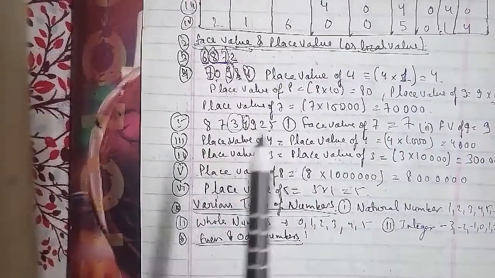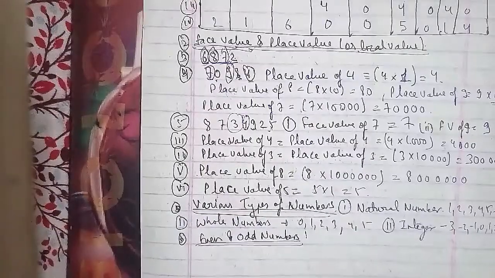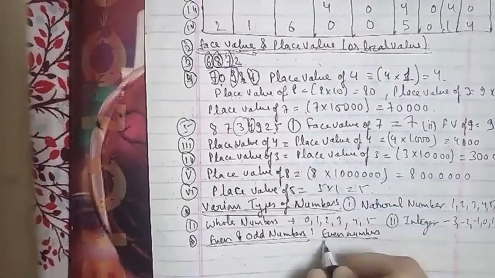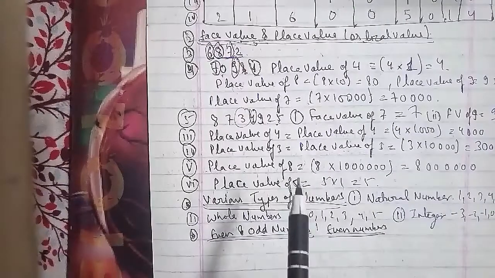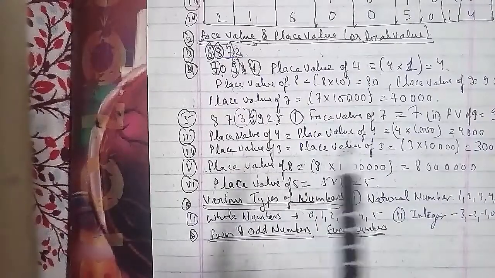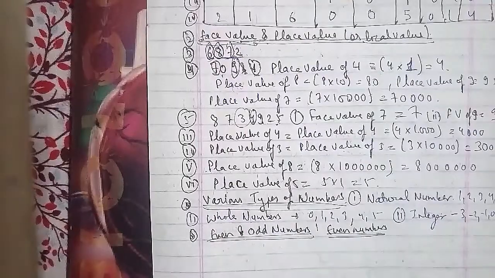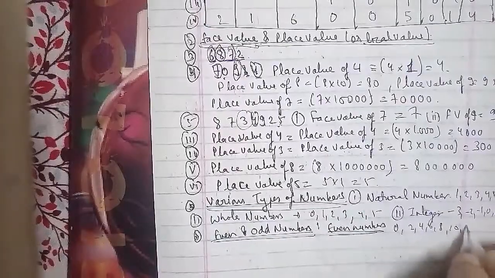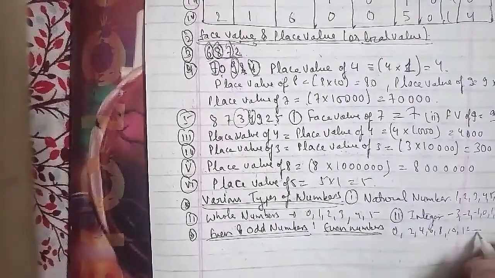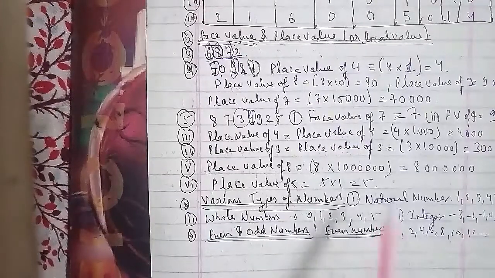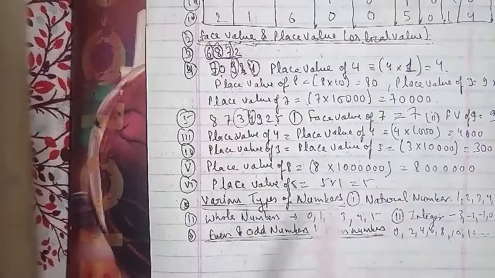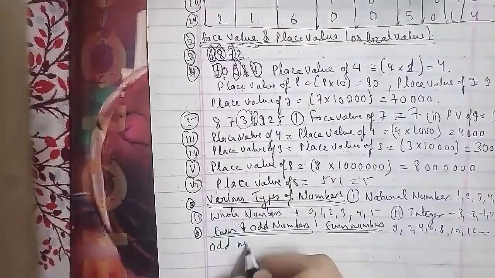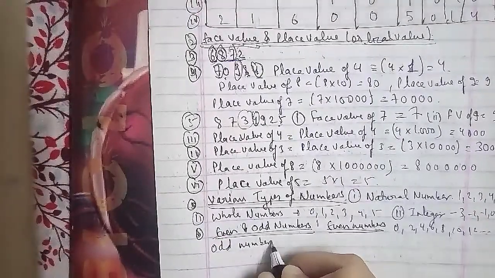We'll talk about the other one, which is the odd number. A counting number that is not divisible by 2 is called an odd number. So an even number is divisible by 2, which is 0, 2, 4, 6, 8, 10, and so on. And an odd number is a number which is not divisible by 2, and that is 1, 3, 5, 7, 9, 11, 13 and 15 as well. So these were the numbers here.